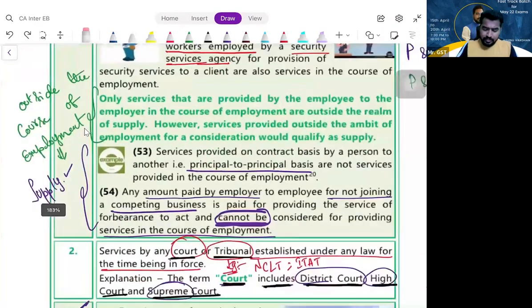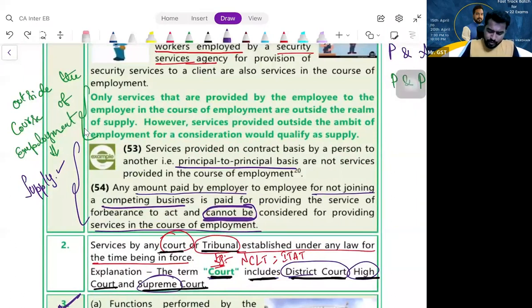So here we can take an example: you are doing something on a principal to principal basis. It is a supply. If you are taking some consideration from him not to join the competing business, non-compete fees, that is not as per the contract of employment. It is something outside the scope of employment. So it is very much a supply. Clear? Shall we proceed? So that is entry one.